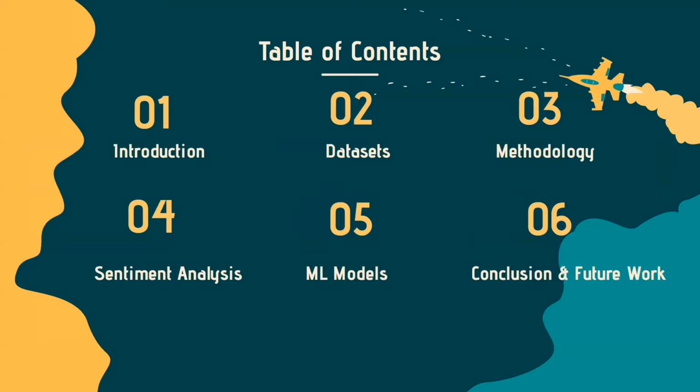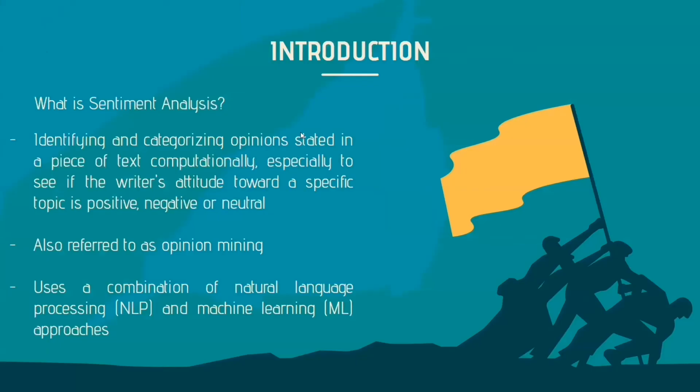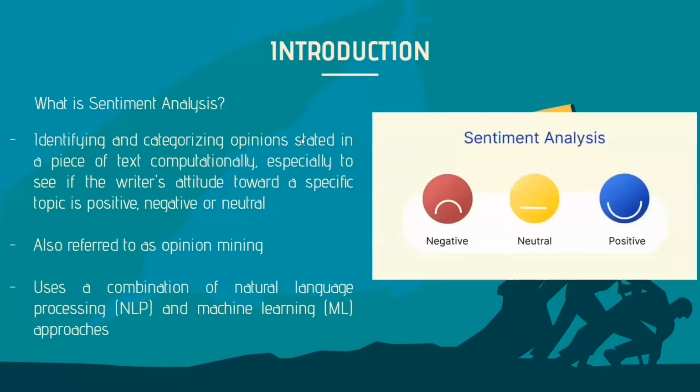Let's have a look at the introduction, about what sentiment analysis is. Sentiment analysis is a machine learning tool that analyzes text for polarity, from positive to negative. By training machine learning tools with examples of emotions in text, the machine automatically learns how to detect sentiment without human input. Sentiment analysis is widely used by companies like Intel, Twitter, and IBM to determine employee concerns. Additionally, sentiment analysis is being used for market research, brand monitoring, etc. Now let's go to the next slide. From here on, further slides will be explained by Ajit.